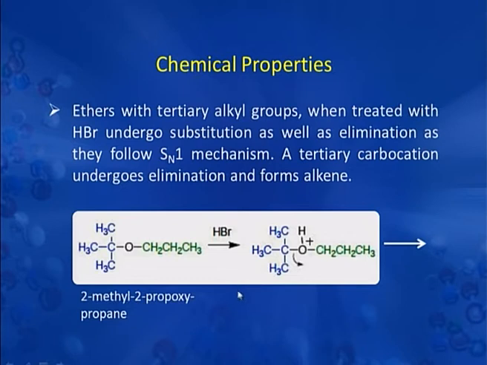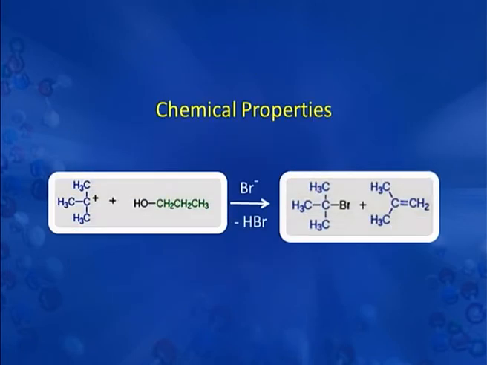A tertiary carbocation is formed during the reaction which can undergo elimination to form alkene as well as substitution reaction to form alcohol. You must be knowing about this SN1 type of mechanism in which first there is formation of carbocation and then carbocation undergoes either substitution or elimination to form the substitution product or elimination product. Here you can see that there is formation of this tertiary butyl carbocation which can form this tertiary butyl bromide because of substitution reaction. This can form isobutene because of elimination.